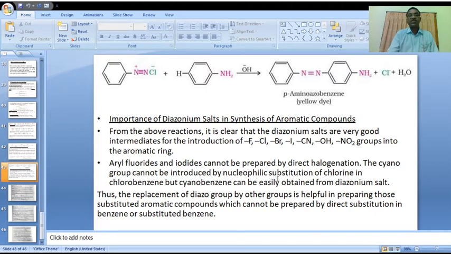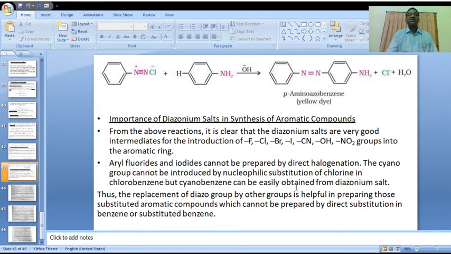Thus the replacement of the diazo group by other groups is helpful in preparing those substituted aromatic compounds which cannot be prepared by direct substitution in benzene or substituted benzene. This is the importance of diazonium salts.